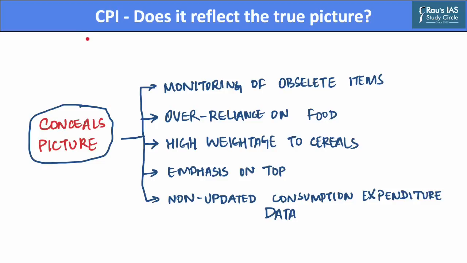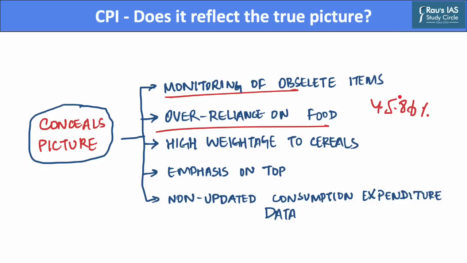However, this article reports that we continue to monitor a basket of goods which includes obsolete items such as torches, radios, tape recorders, video cassettes and trunks, etc. Although these have a minimal weight in the overall CPI calculation, tracking these items is no longer relevant in our consumption patterns. Further, this article also argues that there is an over-reliance on food products, as the food and beverage section accounts for